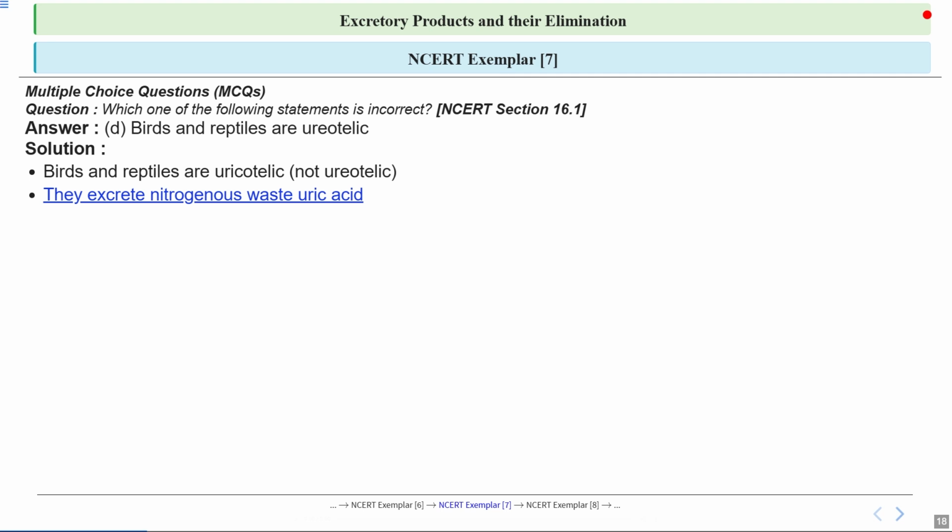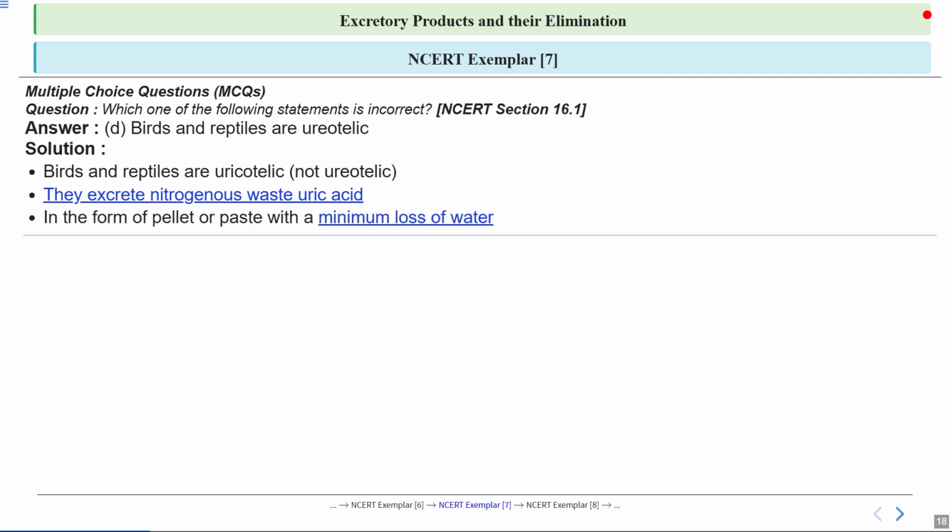So here our correct option is option D, that is birds and reptiles are ureotelic. Okay, it's uricotelic, not ureotelic. Finally, let's emphasize that birds and reptiles excrete waste as a pellet, or we can say as paste, minimizing water loss. This efficient method of excretion is a great example of evolutionary adaptation, allowing these animals to maintain hydration and survive in dry conditions. You have to remember the form of excretion is closely linked to an organism's habitat as well as their life cycle.